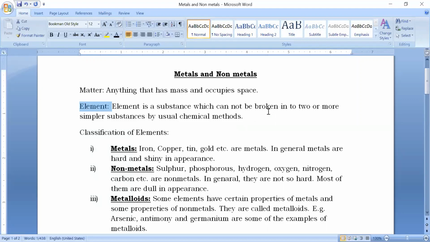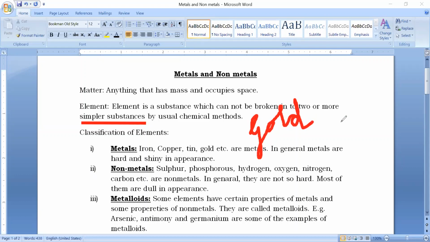Element is a substance that cannot be broken into two or more simple substances by usual chemical methods. So suppose I have a gold bangle, right? If I keep on breaking that bangle further, ultimately the smallest particle also will be of gold, right?